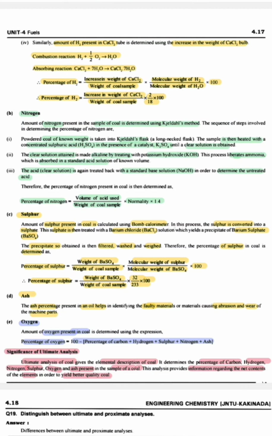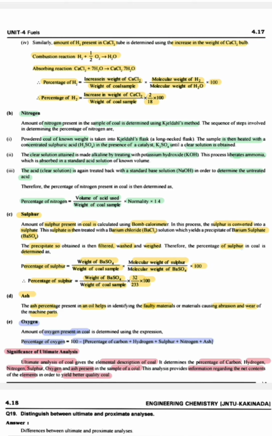Bomb calorimeter we know from the lower classes also. In this process, the sulfur is converted into sulfate. The sulfate is then treated with barium chloride solution, which reacts with the sulfate to give a precipitate of barium sulfate. The precipitate so obtained is then filtered, washed and weighed.